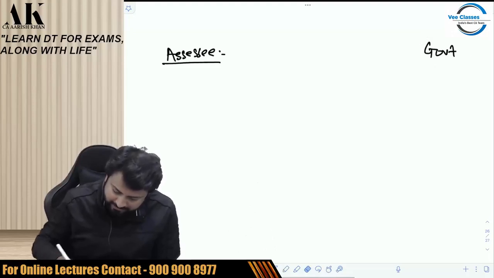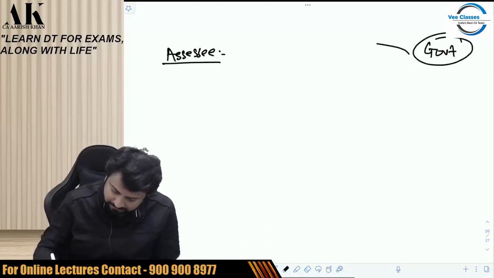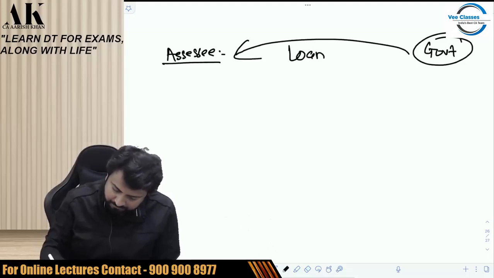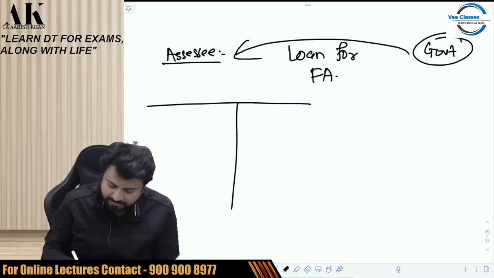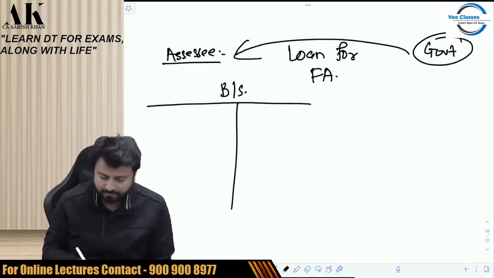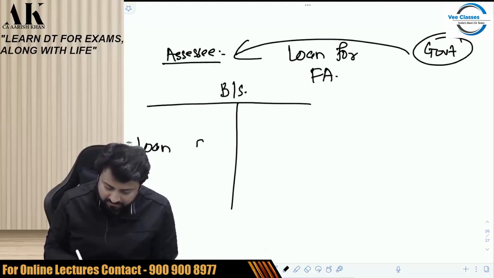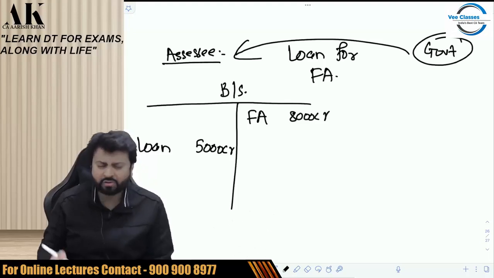Now, this assessee has taken a loan for fixed assets from government, and this is the balance sheet of the assessee. Loan 5,000 crore, and they have purchased fixed asset out of this loan of 8,000 crore. 3,000 crore they have put from their pocket.